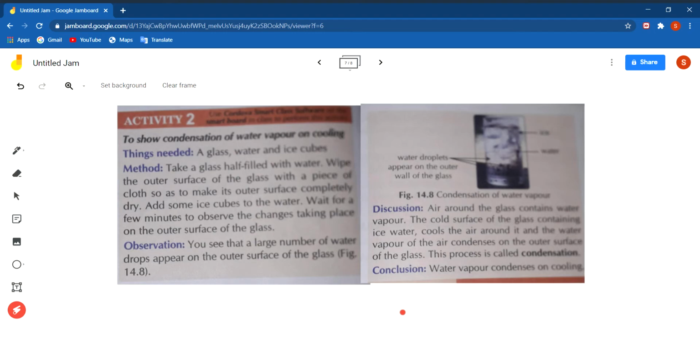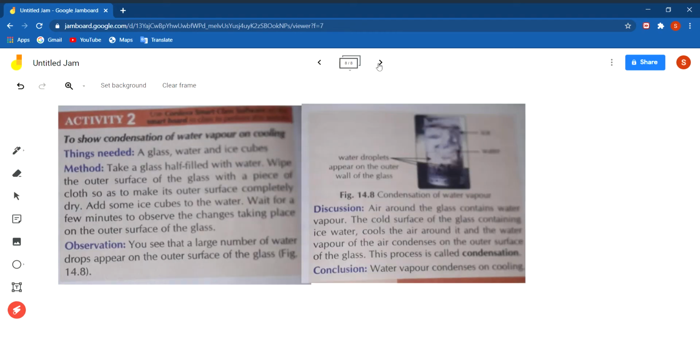How do these droplets form? Actually, the air around the glass contains water vapor. The cold surface of the glass containing ice water cools the air around it, and the water vapor of the air condenses on the outer surface of the glass. This process is called condensation. So from this we conclude that water vapor condenses on cooling.